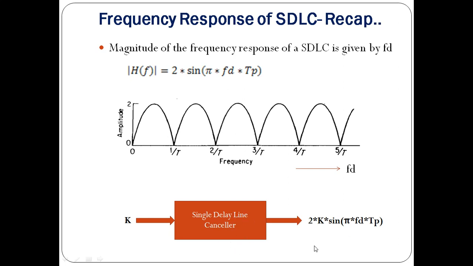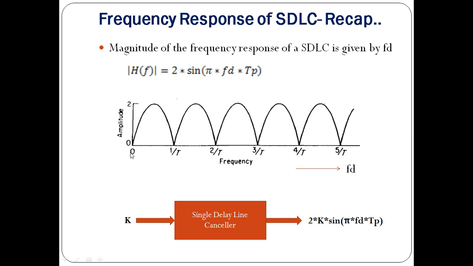By taking the ratio of the output magnitude to the input magnitude, we get this function, and this function is the magnitude of the frequency response of a single delay line canceller, and it is given by 2 sine pi fd Tp, and the graphical representation of this function is plotted here.